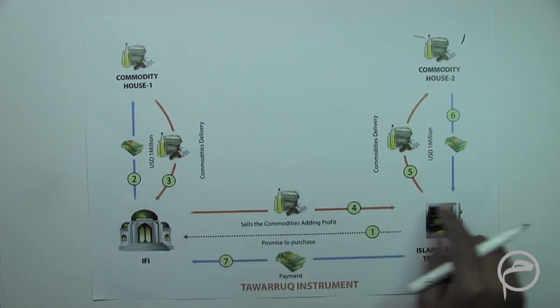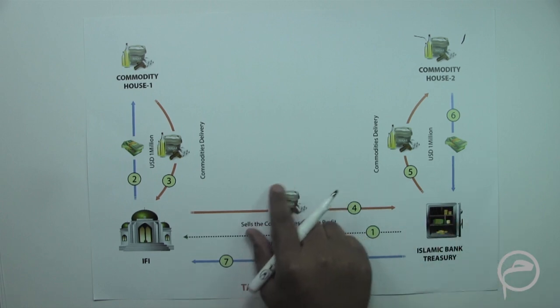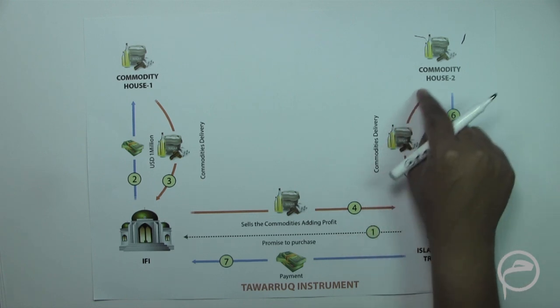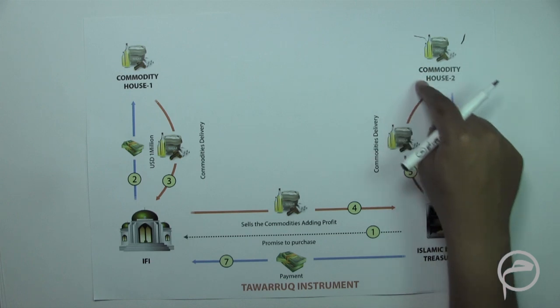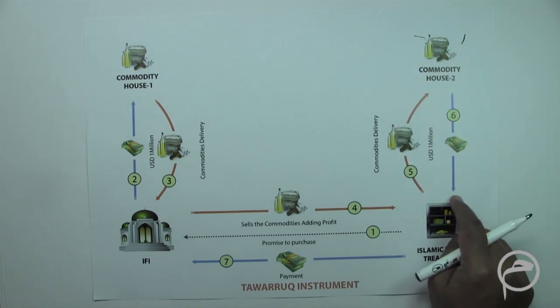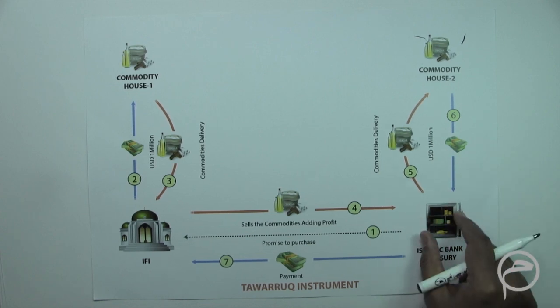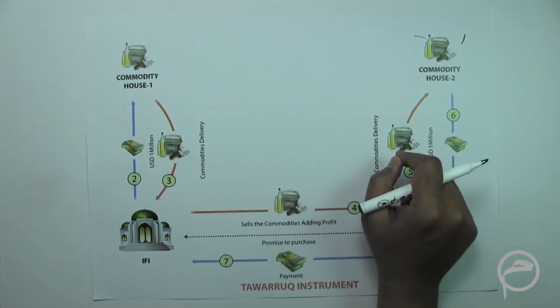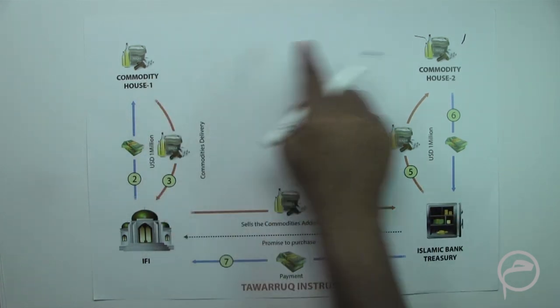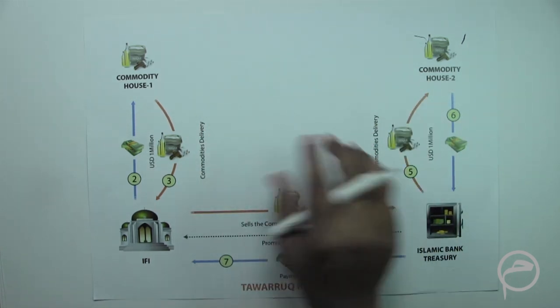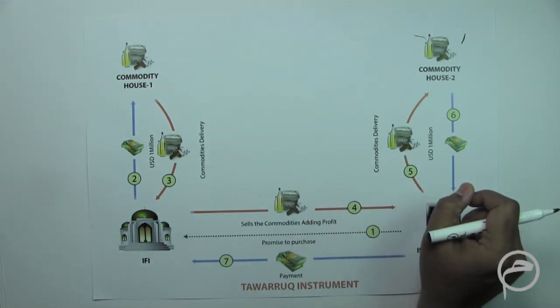Once this financial institution gets the assets and the risk and the ownership is transferred, then this financial institution will sell these assets to another commodity house and gets the liquidity. So in this case, from this last point, this financial institution will get the liquidity for its use. One important point which needs to be considered and which needs to be noted is that these two commodity houses have to be distinct and separate legal entities. They should not be similar entities.